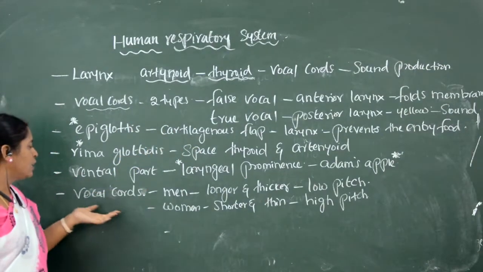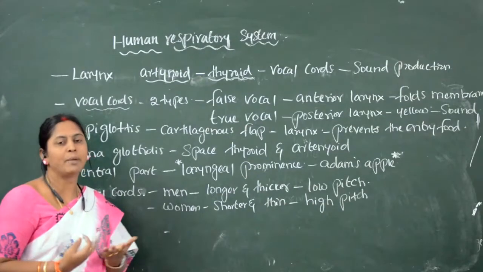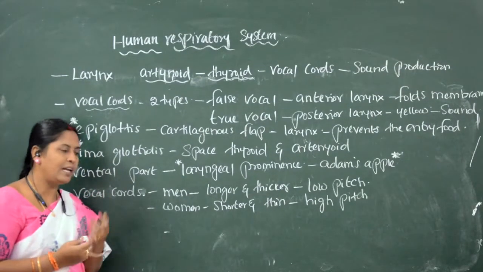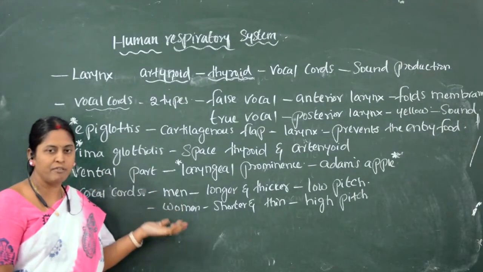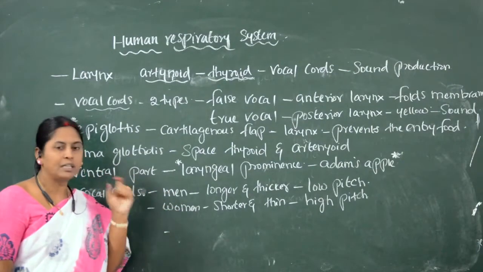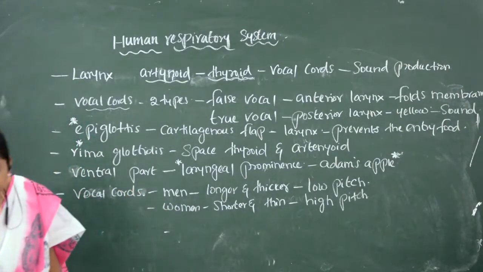Next, the vocal cords are different in men and women. In men, the vocal cords are long and thick, so the voice is of low pitch. Whereas in women, they are shorter and thin, and the voice is of high pitch. This is about the larynx.